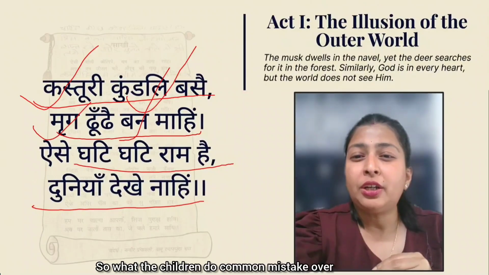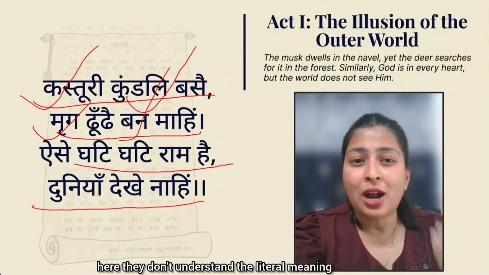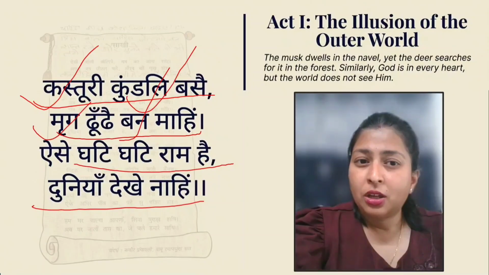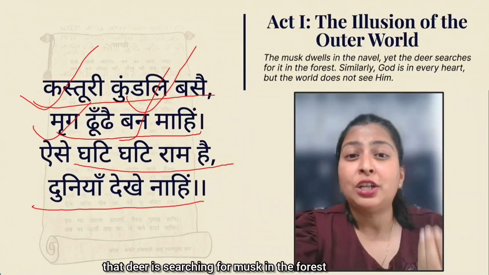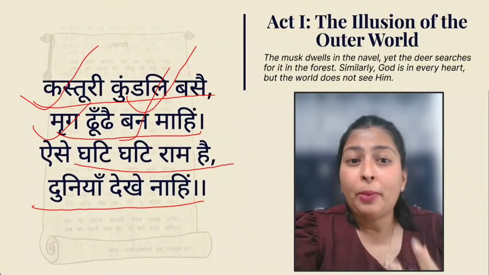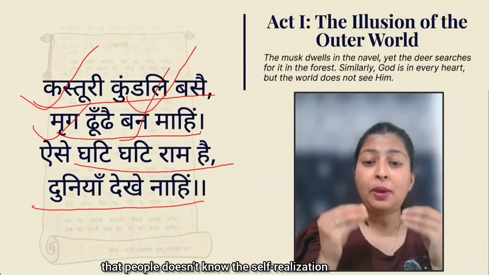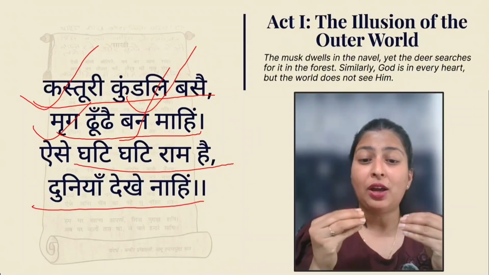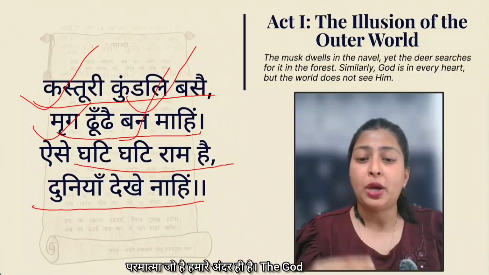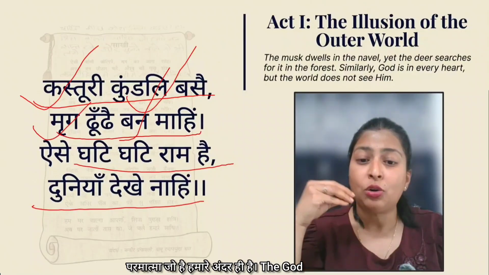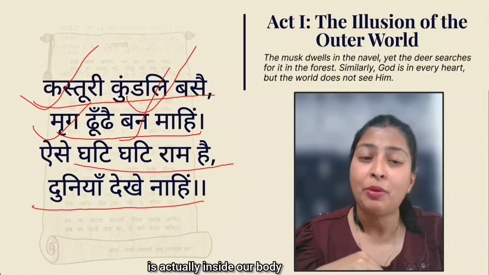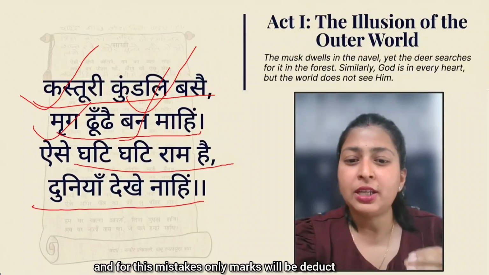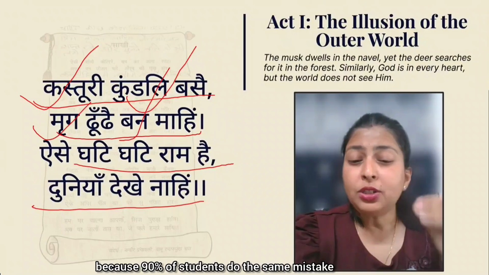So what the children do, common mistake over here, they don't understand the literal meaning. Students think that the deer is searching for musk in the forest, but what is the actual meaning, that people don't know self realization. परमात्मा जो है हमारे अंदर ही है. The God is actually inside our body, and for this mistake marks will be deducted, because 90% of students